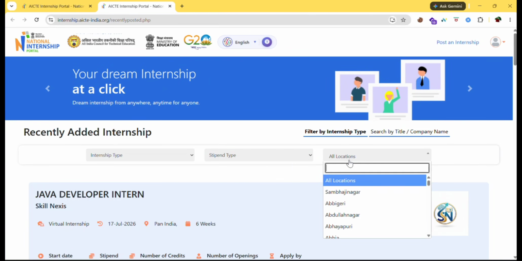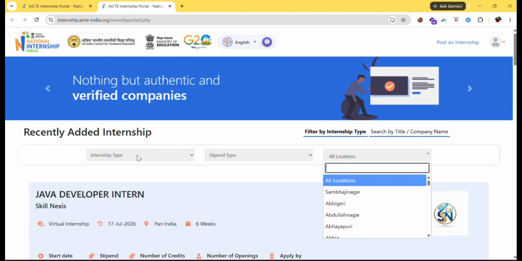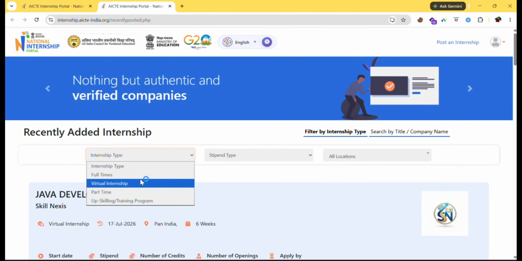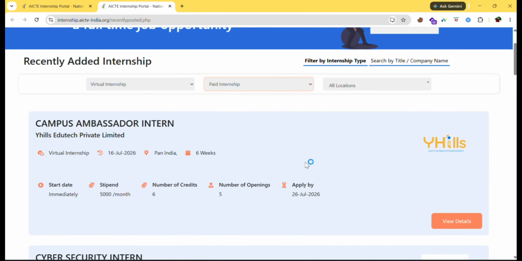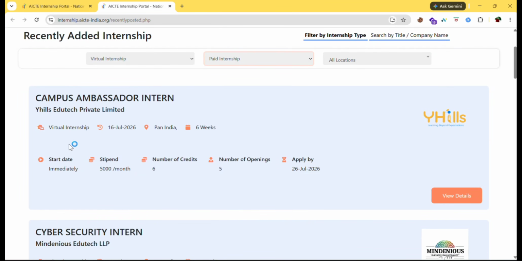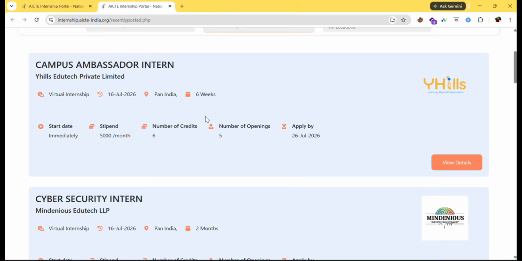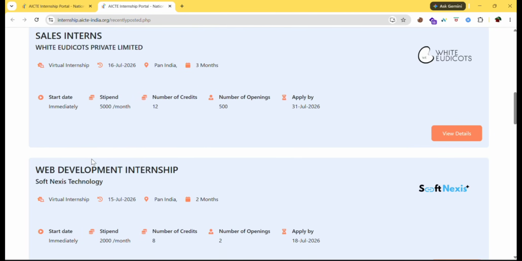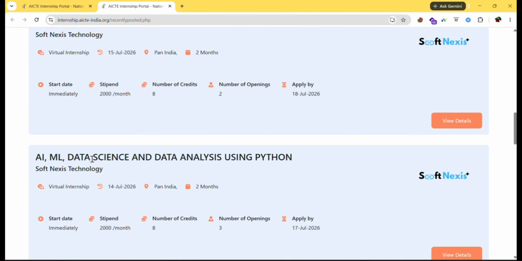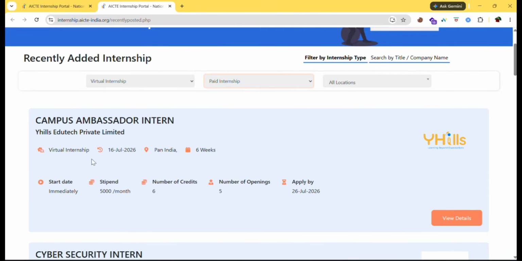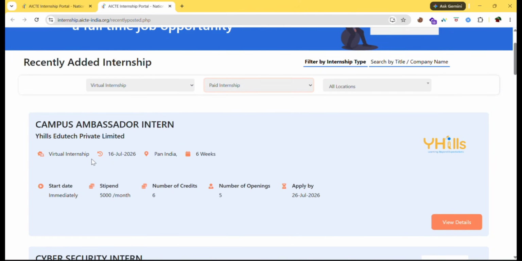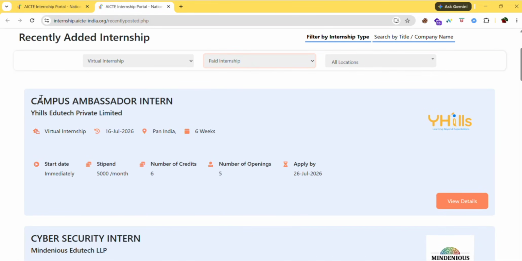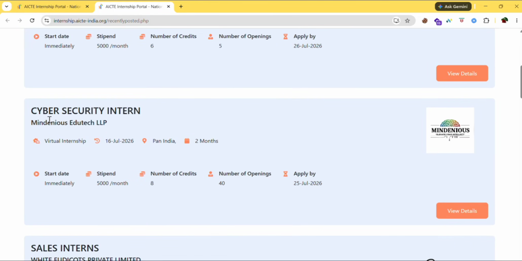And you can also select based on your locations. So let's select virtual internship, stipend type, paid internship. Location let's keep as it is. So here you can find non-tech. This is a non-tech internship, and this is a tech internship. In a similar way you can find both non-tech and tech internships. So those who are interested in tech can go with tech, and those who are interested in non-tech can go with non-tech. So here you can find internships related to campus ambassador, cyber security.